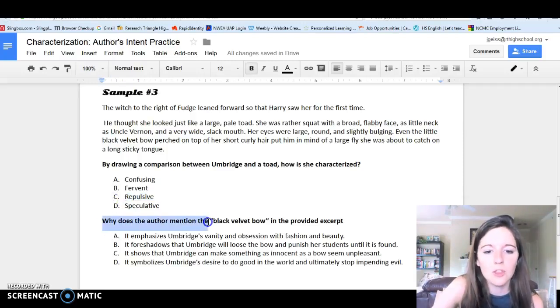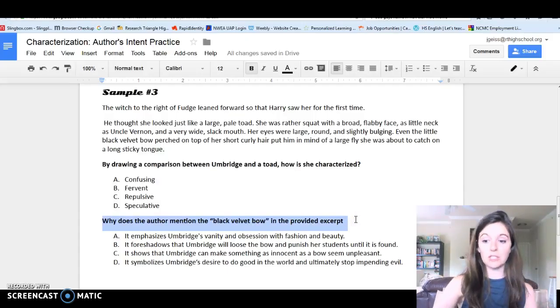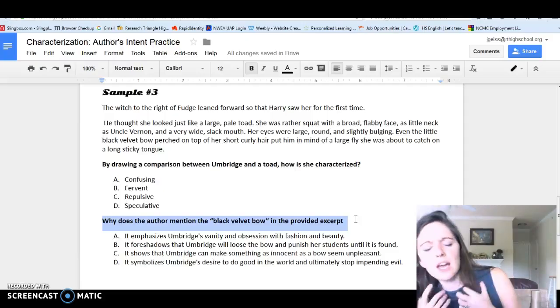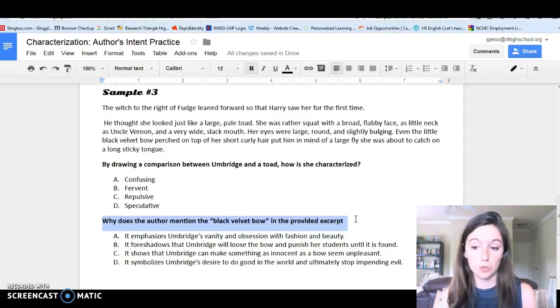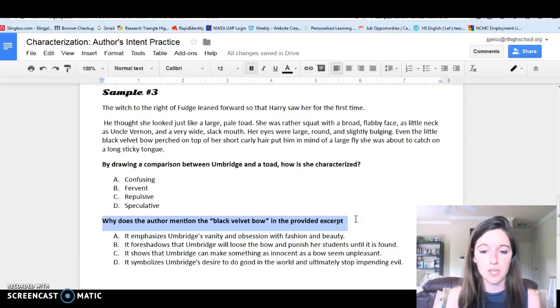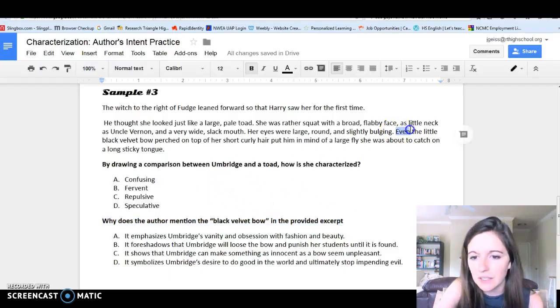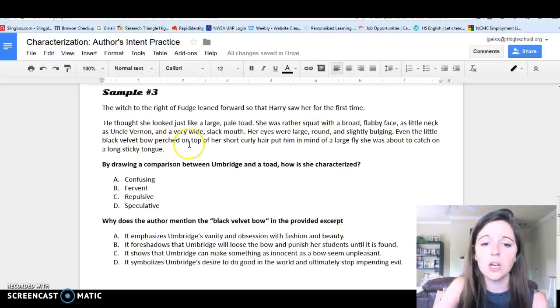Now, why does the author mention the black velvet bow in the provided excerpt? This is a pretty tough question. It's asking for you to really dig into the excerpt and figure out what the author is doing and why the author is including the information. So when it says, "Even the little black velvet bow perched on top of her short curly hair put him in mind of a large fly she was about to catch on a long sticky tongue."